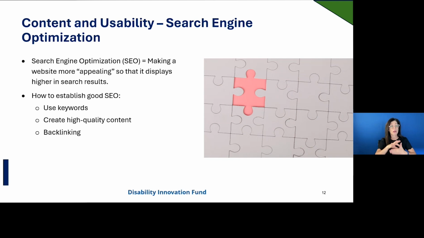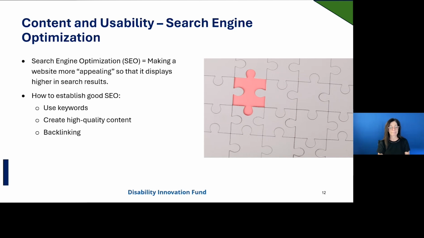Slide 12, Content and Usability, Search Engine Optimization. As we've discussed, your website can be a very useful tool, and you want to make sure that the right people find it. This is where SEO, or search engine optimization, comes in. SEO is about making your website more appealing to search engines like Google and Bing. Obviously, when people type in keywords that are relevant to your work, you want your website to appear higher in the search results. There are a couple ways to do this.